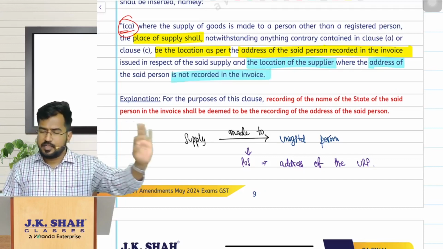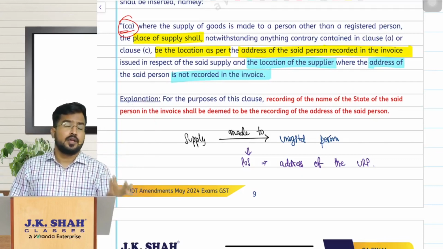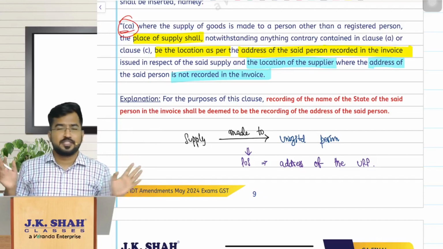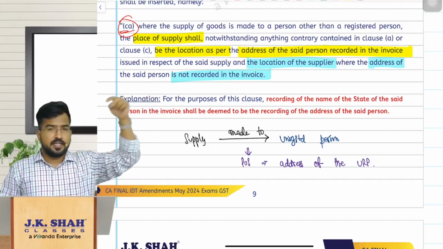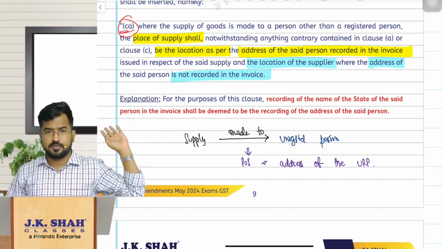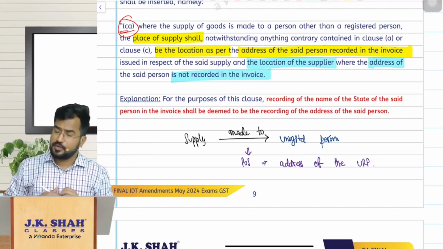So simple. I gave my address, said Chennai, Tamil Nadu. Then the place of supply will be Chennai, Tamil Nadu. I didn't give any address. Hey, why do you need my address? Like that, I just told the supplier and I didn't give my address. So then the location of the supplier itself will be the place of supply. So the location of the supplier is Telangana, Hyderabad. That will be the place of supply. Clear? Simple. So supply made to an unregistered person, supply of goods, okay, made to an unregistered person.